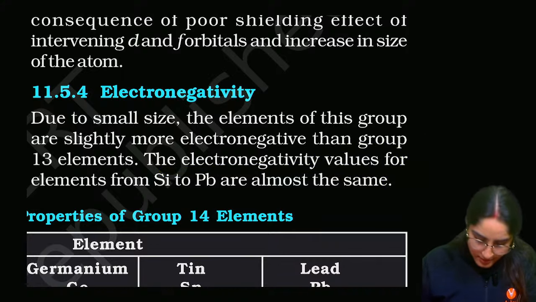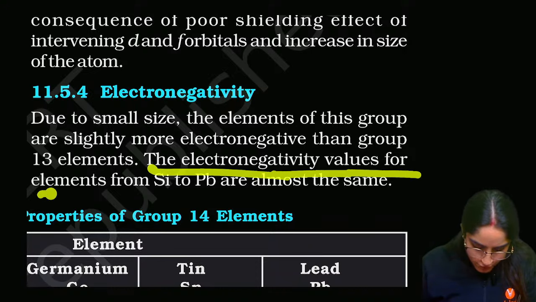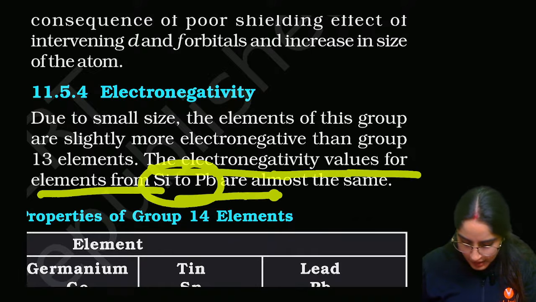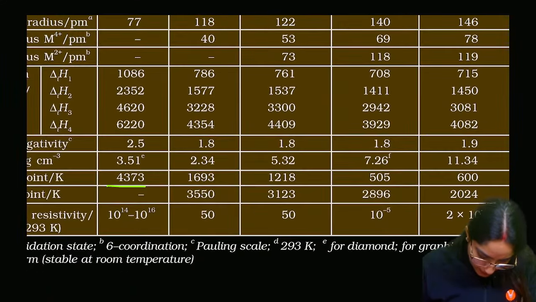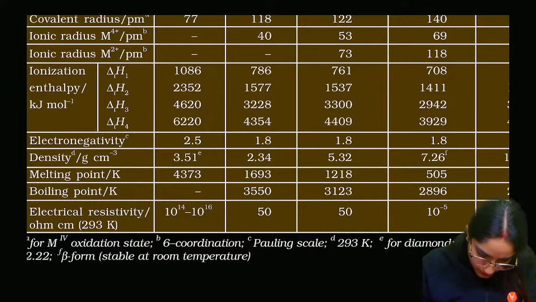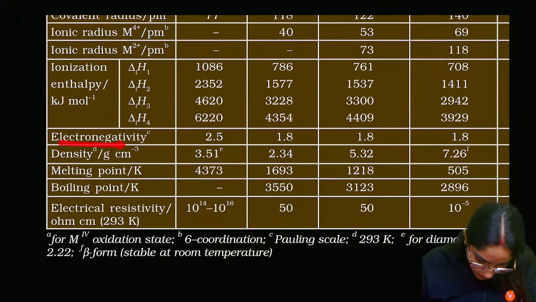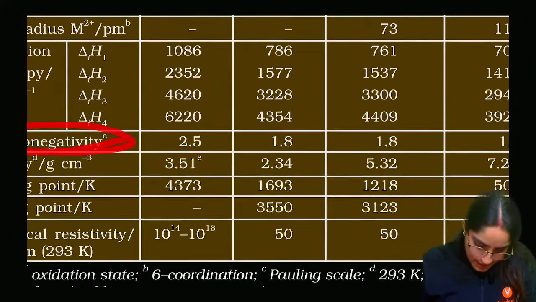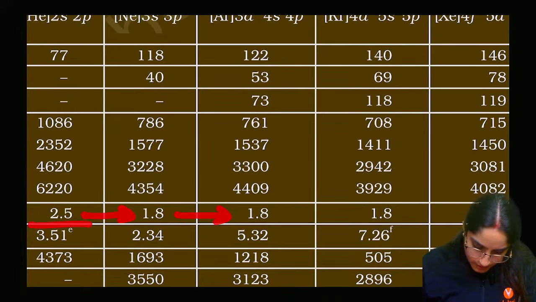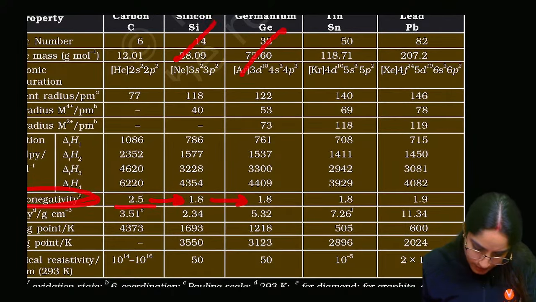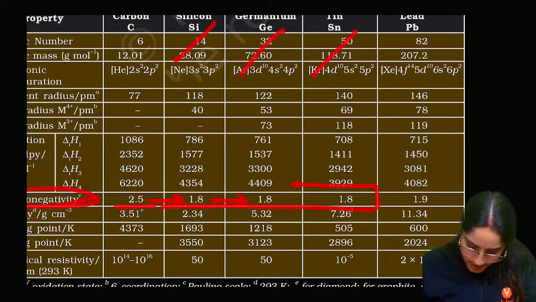The electronegativity values for elements from silicon to lead are almost the same. See what you will see from the data itself. This is electronegativity. It is decreasing, then it is the same for silicon, germanium and tin. They are the same.